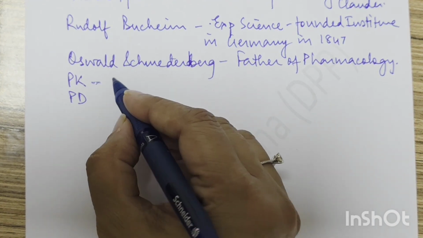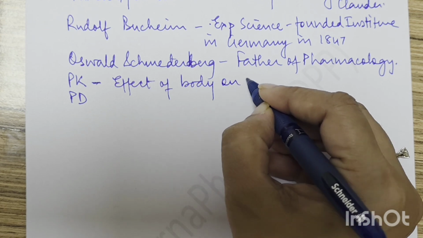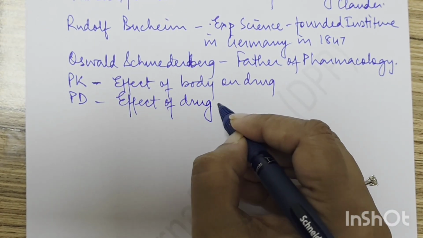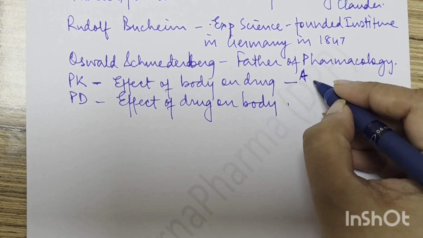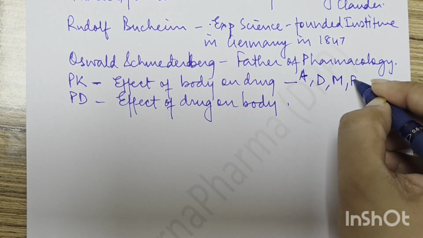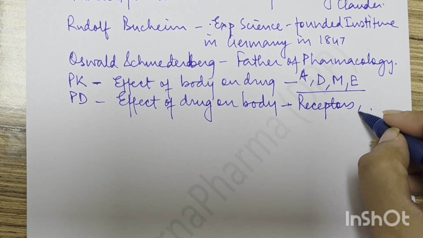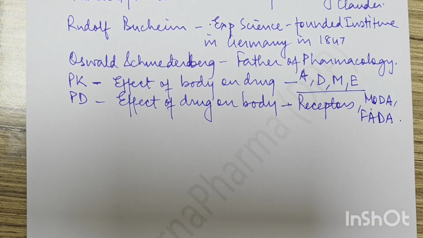Pharmacokinetics is the effect of the body on the drug, and pharmacodynamics is the effect of the drug on the body. In pharmacokinetics, we study absorption, distribution, metabolism, and excretion. In pharmacodynamics, we study receptors, mode of drug action, and factors affecting drug action.